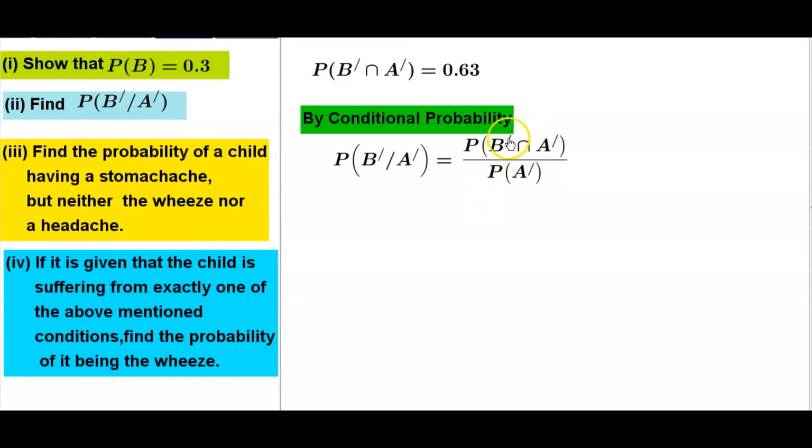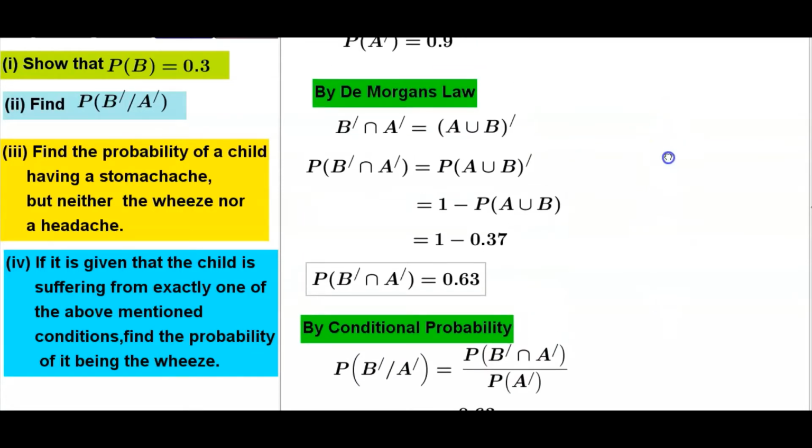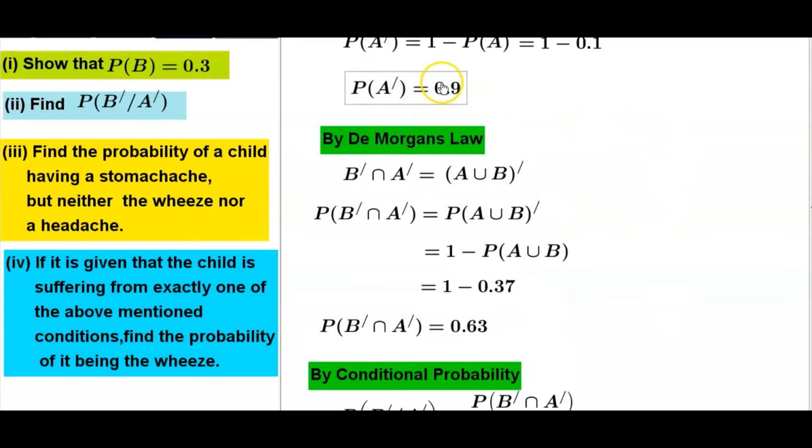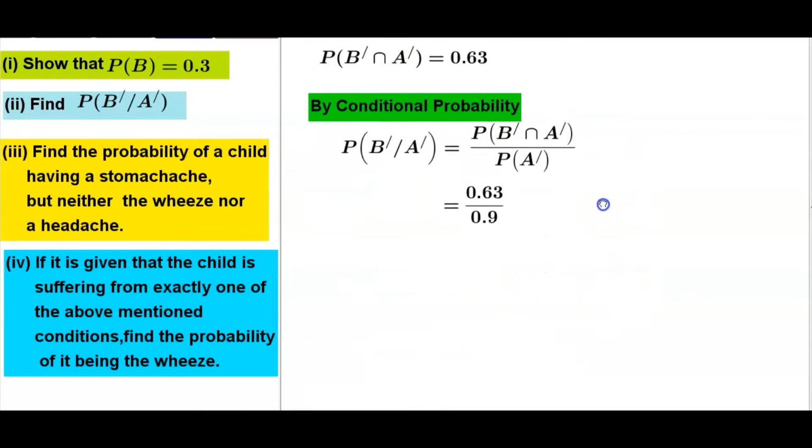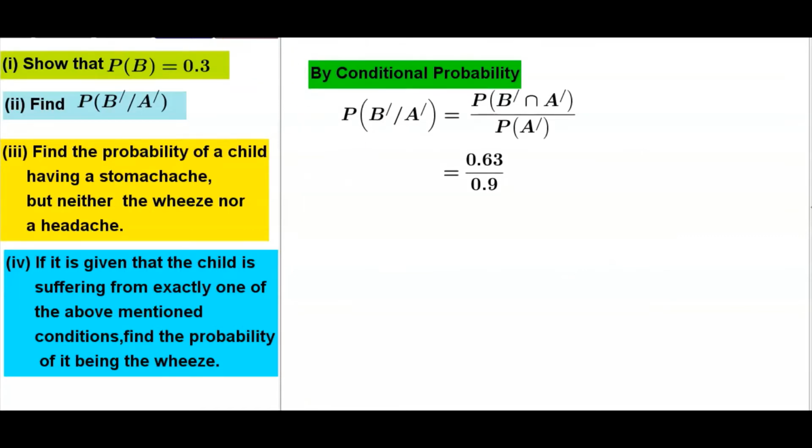Probability of complement of B intersection complement of A over probability of complement of A. Substitution, for this one we can substitute 0.63 here over probability of complement of A here 0.9. When simplifying this one 0.7, the second part.